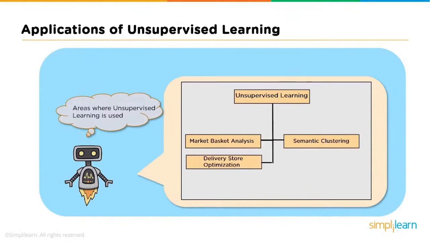Delivery store optimization. Machine learning models are used to predict the demand and keep up with the supply. Also, to open stores where demand is more and optimizing routes for more efficient deliveries according to past data and behavior. We can also use unsupervised machine learning models to identify accident-prone areas based on the intensity of those accidents and the area in order to introduce safety measures.